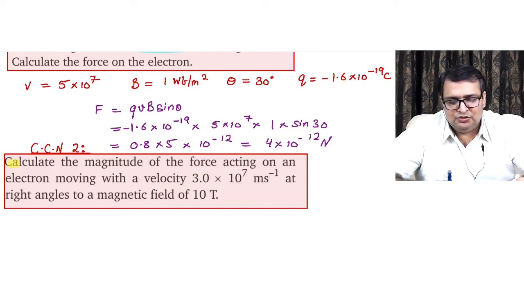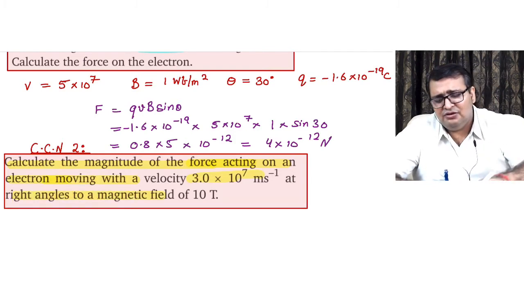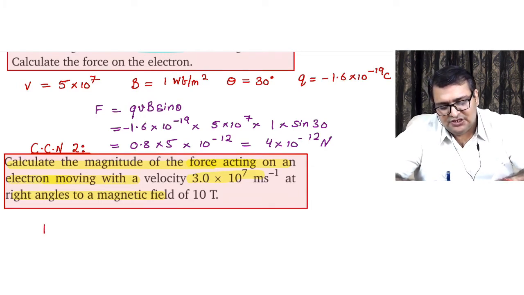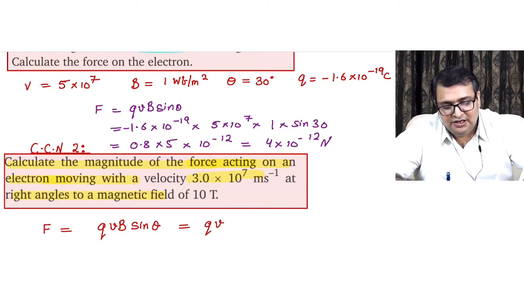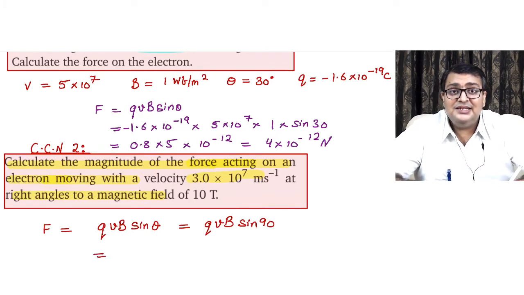Calculate magnitude of force. Okay, very easy. Acting on an electron, moving with the speed this at a right angle. Just theta is 90 degree over here. So at right angle, magnitude of force F is Q V B sine theta. Theta is 90. Q V B sine 90. Sine 90 is 1.